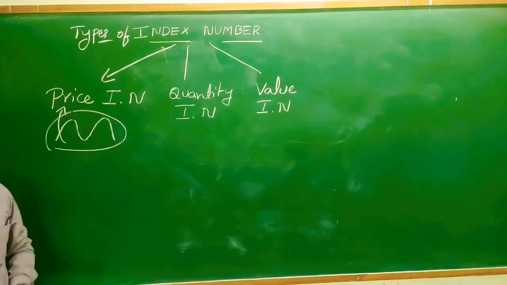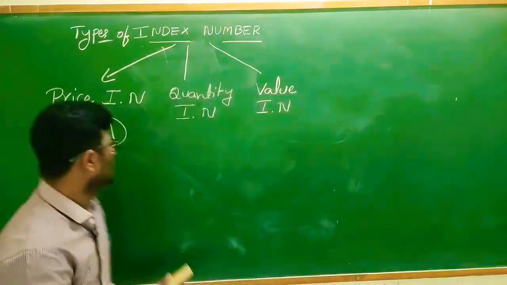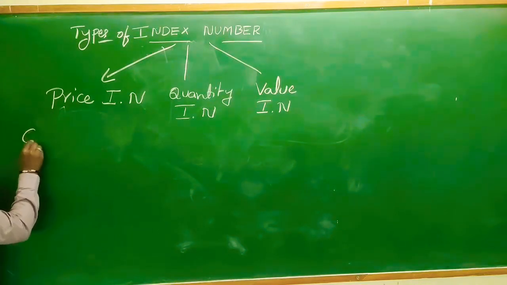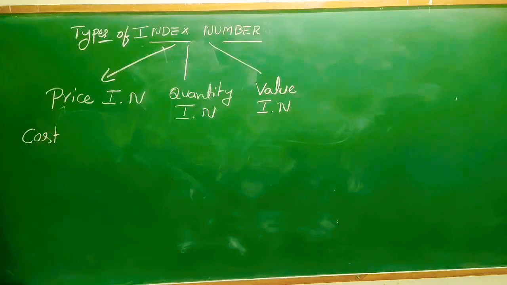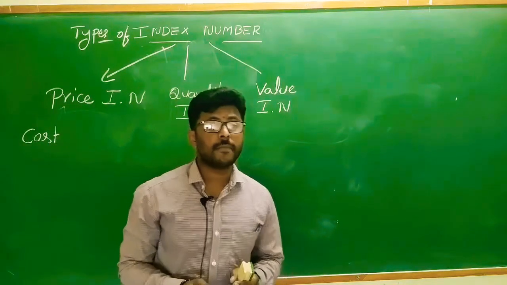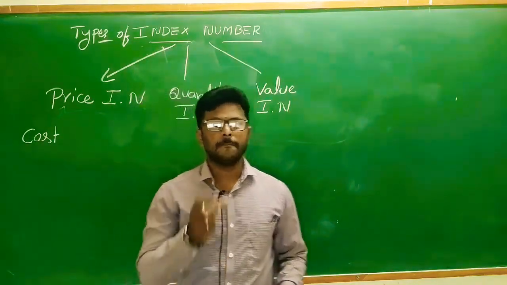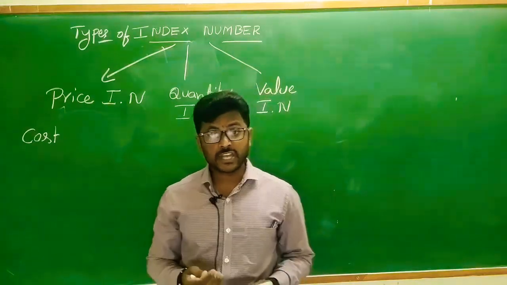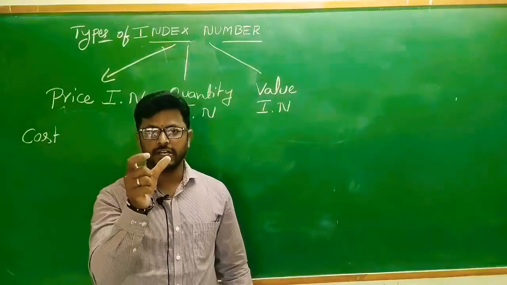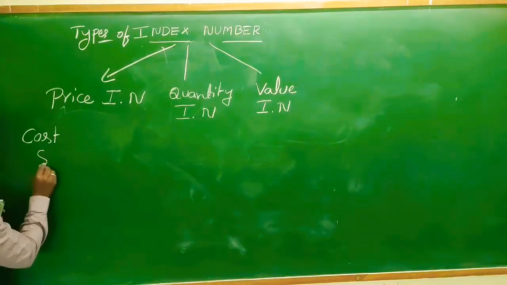Take an example of how to determine the price. In every organization, first they calculate the cost. Cost means total expenditure incurred for manufacturing of a product. Take an example, if I am manufacturing a mobile, how much cost is incurred? The cost of manufacturing of a mobile is 8,000.